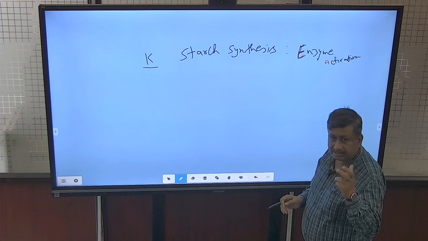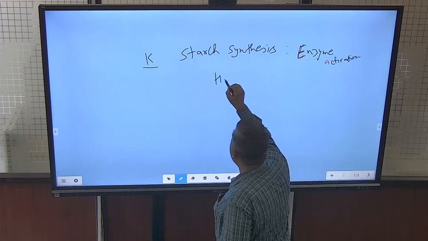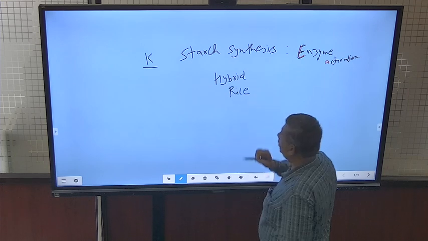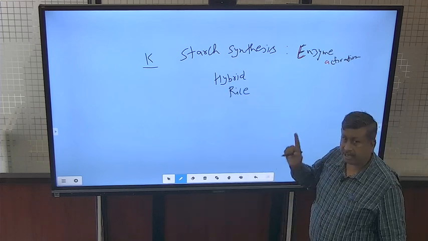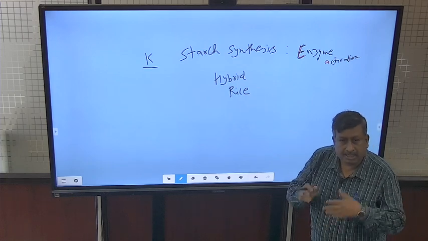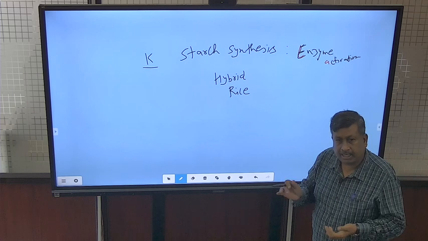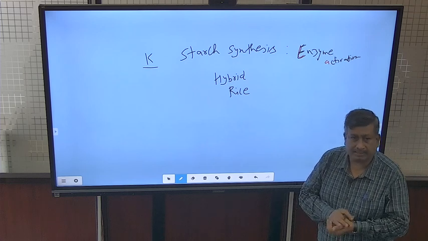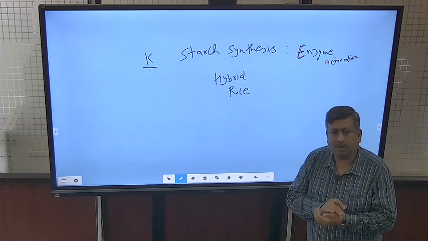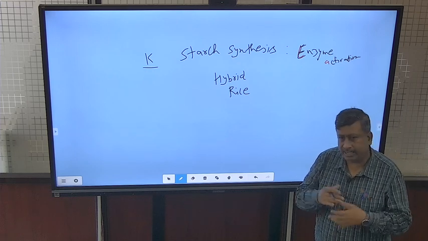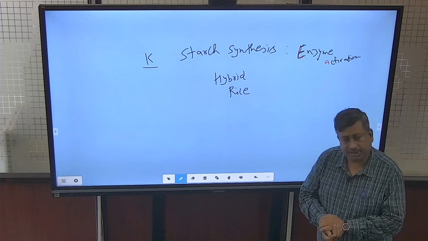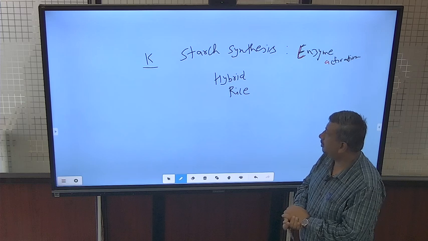So this is the reason that if we grow hybrid rice, the requirement of potassium of hybrid rice is more than normal varieties, because the yield potential is high and starch content is high. That's why hybrid rice is sensitive to potassium application. If we apply the normal dose of potassium in hybrid rice, then we cannot exploit the full yield genetic potential. So in case of starchy crops, we should apply potassium.